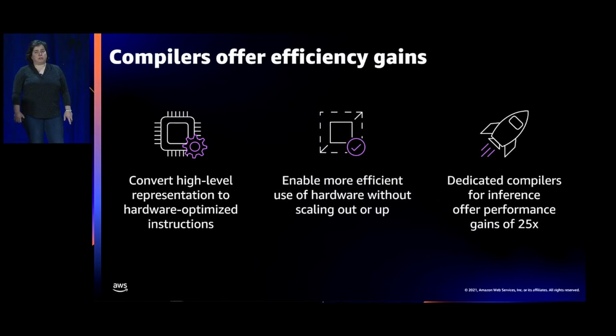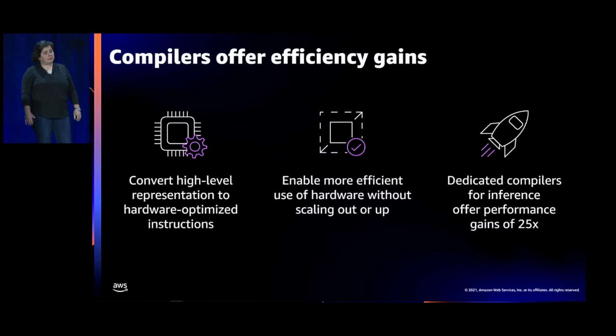Compilers, speaking generally, lower code that a developer creates from a high-level representation down to instructions that the hardware can understand and execute. Compilers that are optimized for a specific use case and architecture can grant material performance gains. In fact, we've already seen optimized compilers make a difference in machine learning today.